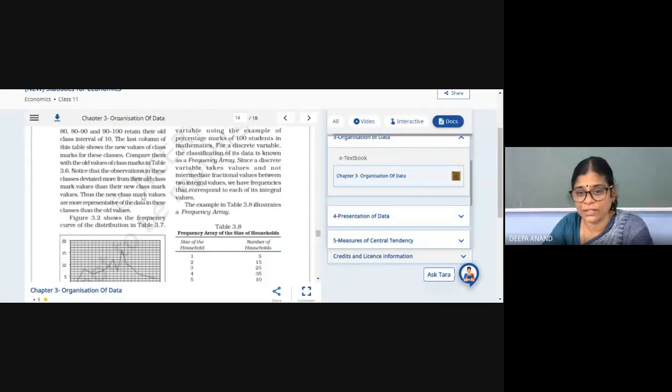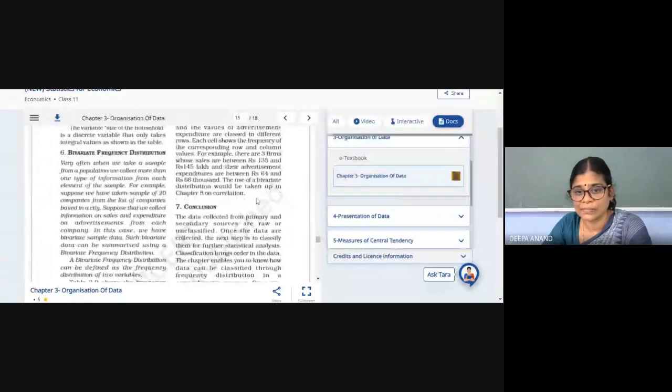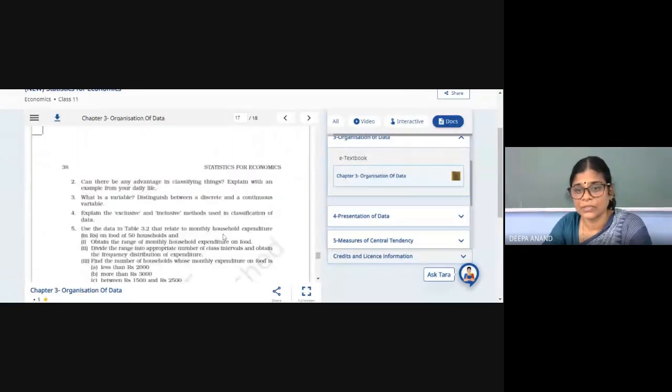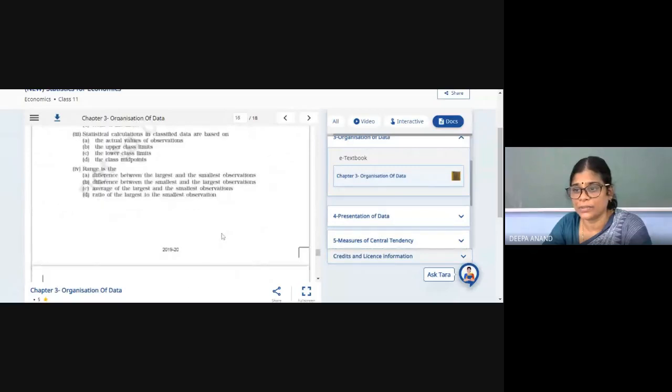See frequency curve. So that's all in this particular chapter, that is organization.